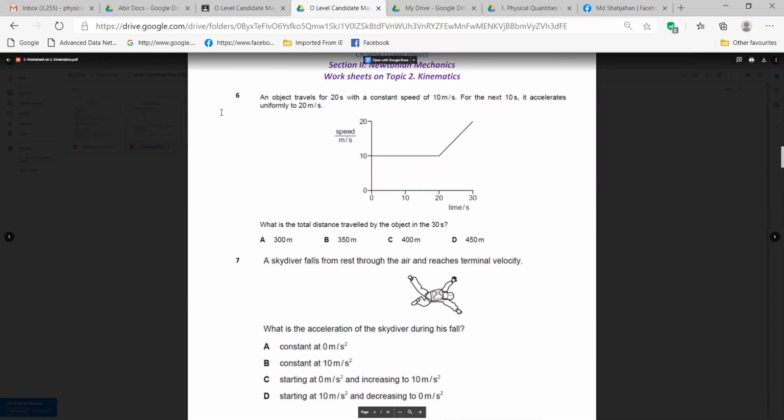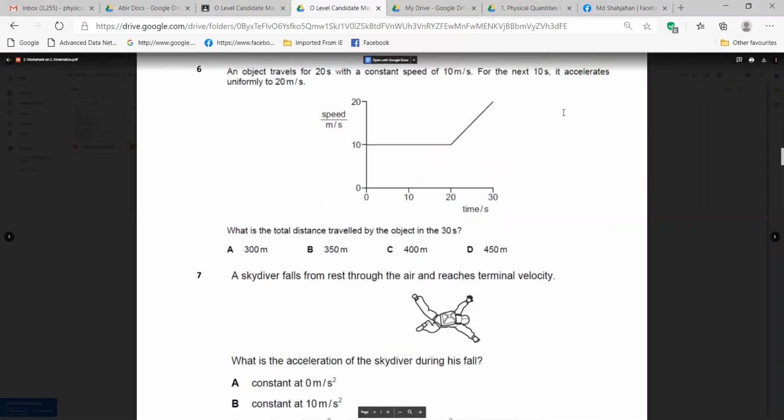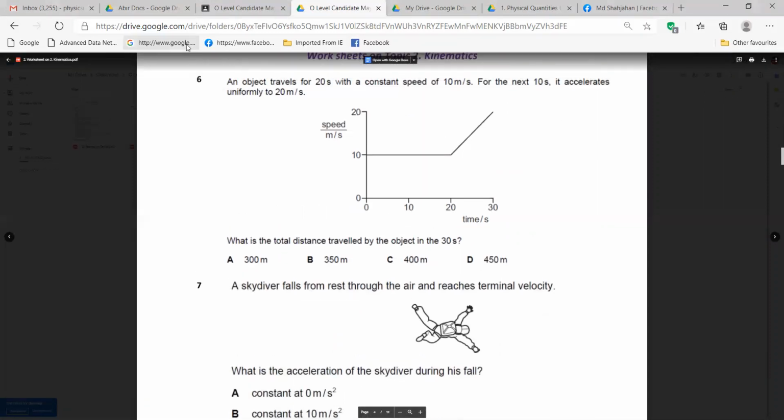What is the answer you got, Abir? Sir, I couldn't solve this one. Okay, you kept it blank, right? Now you see what I am doing. You already know how to do it. You have to find the area under the graph to get the distance, isn't it?